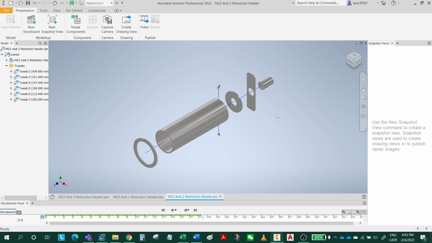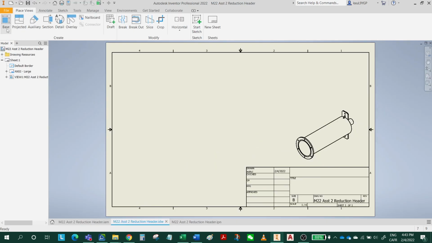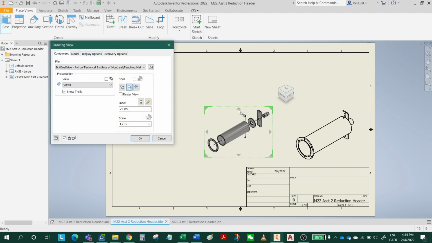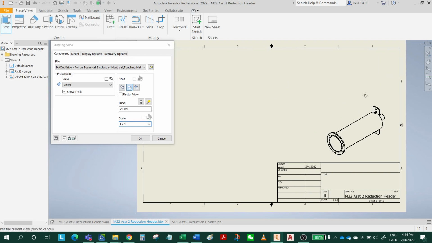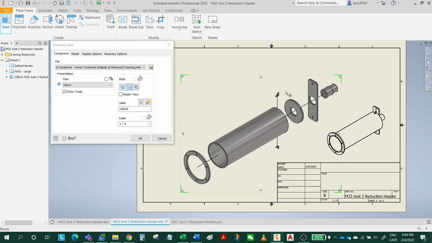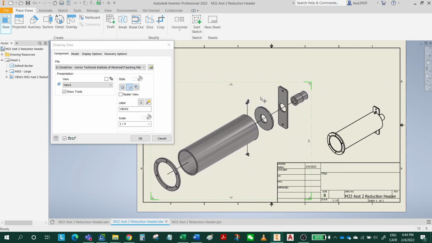Now I'm gonna create a snapshot, all right? New snapshot, click, and this is gonna be the view you're gonna see if you insert the IPN file in your IDW file. Save. Let's go back to the IDW file base. See, by default, it's like this. I'm gonna make this a little bit larger. So make this 124. A little bit too big. I think this should be fine. Like this, we have enough space for the parts list. 124 is good. So click OK.